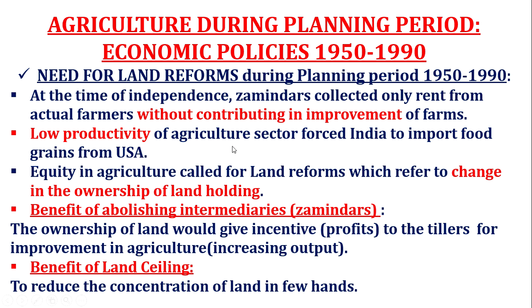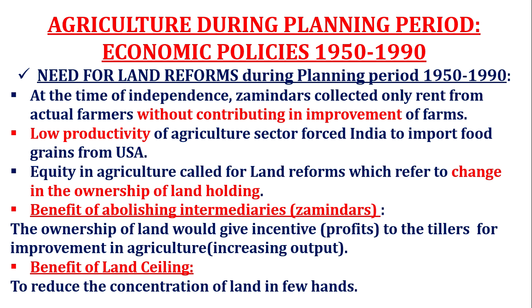Because these zamindars were the owners, but they never farmed. They were never involved in farm activities. So that was again one of the reasons. These farmers, the actual tillers, must be the owners of the land, so that will give them incentive. That was one of the thoughts of our planners at that time, that the incentive means the profits will directly be with the farmers.